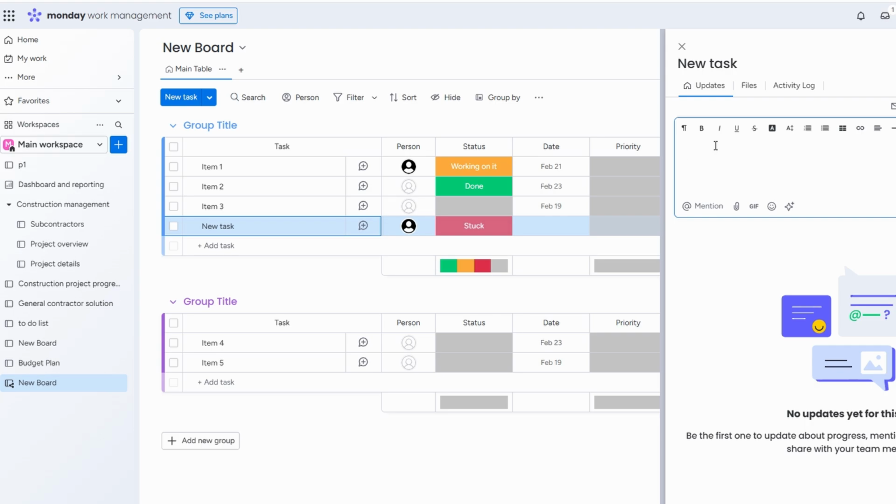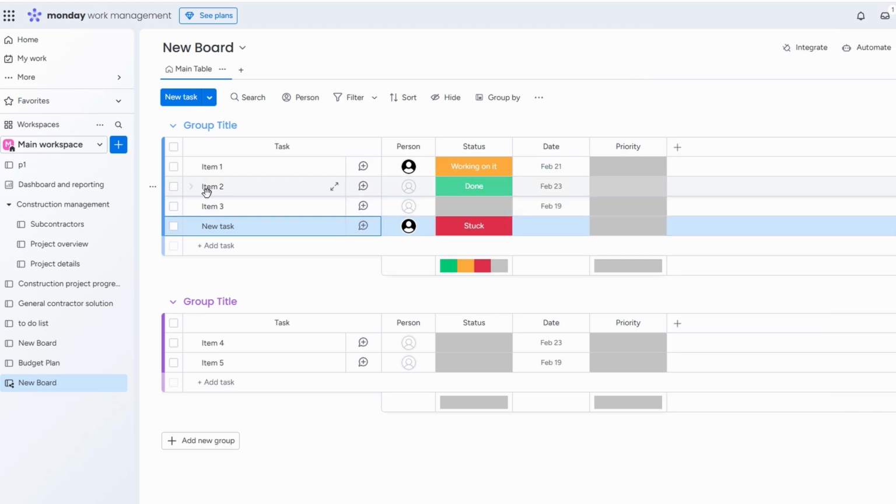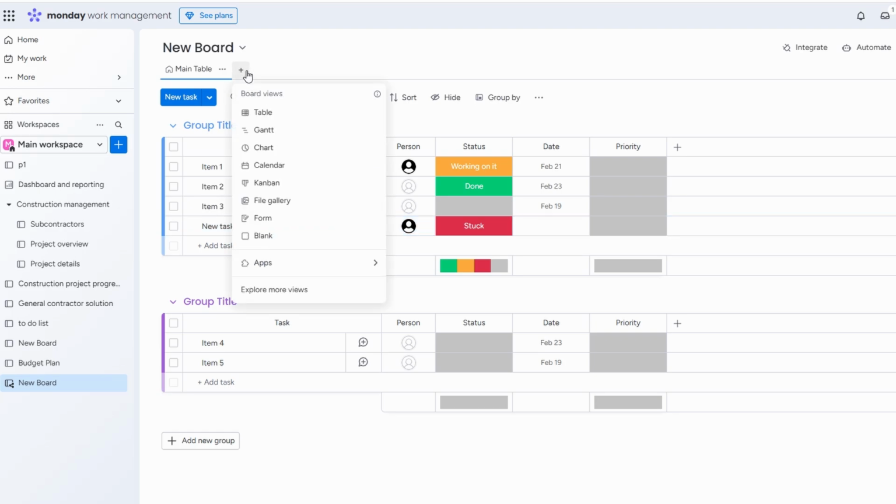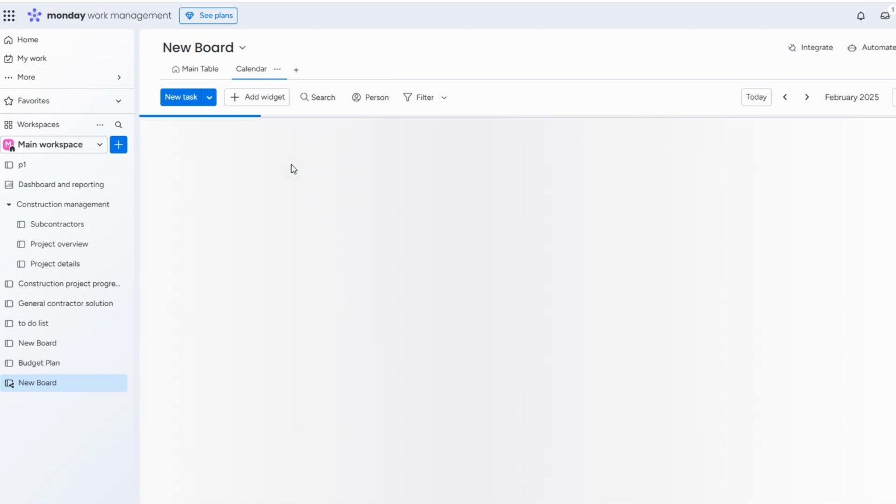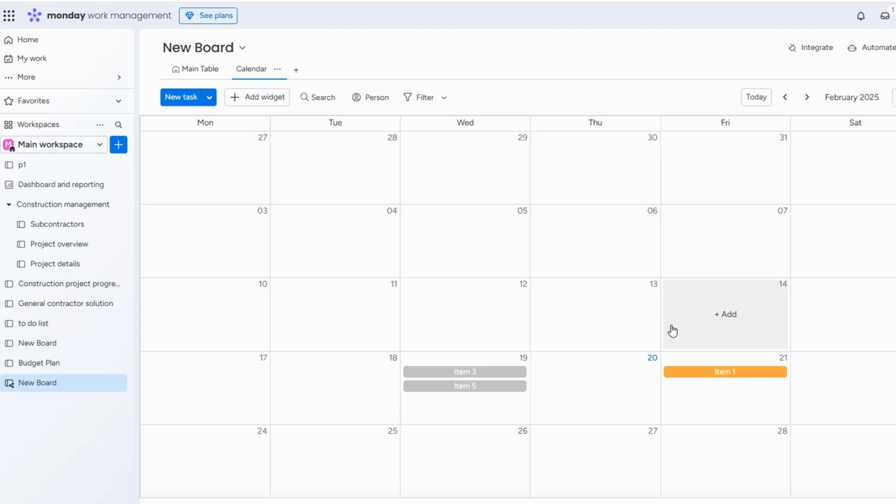Alright, here's something really awesome. Monday.com gives you multiple ways to view your tasks, making it super flexible for different work styles. If you like organizing tasks by date, you can switch to the calendar view. This gives you a bird's eye view of what needs to be done each day, week, or month. Let's say you need to schedule a car service for next Thursday. Just drop it onto that date in the calendar, and it's set. If plans change, no worries. You can simply drag and drop the task to another day without any hassle.